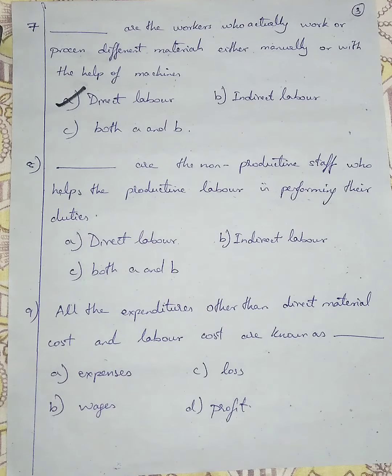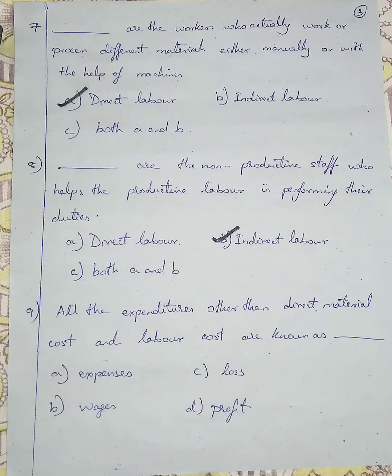Option number 8, question number 8. Dash are the non-productive staff who help the productive labor in performing their duties. They are helping the productive labor, so they are acting indirectly. Option A is direct labor, option B is indirect labor, option C is both A and B. They are non-productive staff who help the productive labor, so they are not directly into the work. They are supporting the directly working labor. So they come under option B, indirect labor.